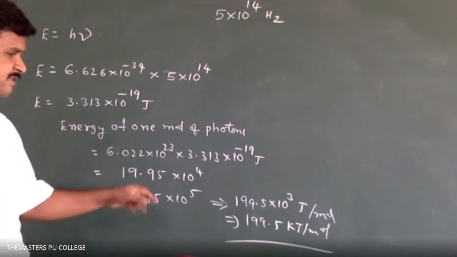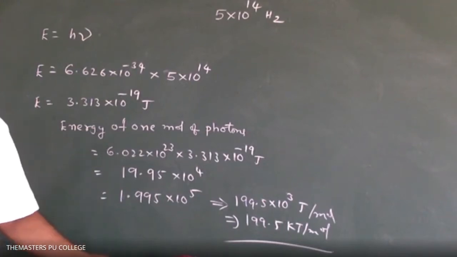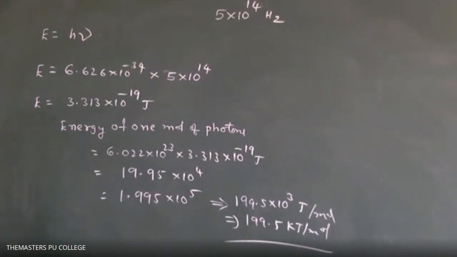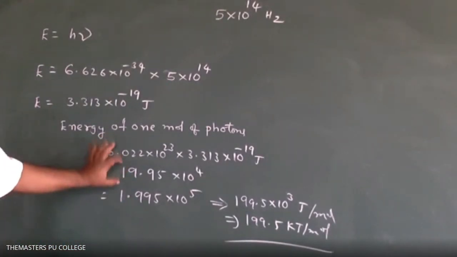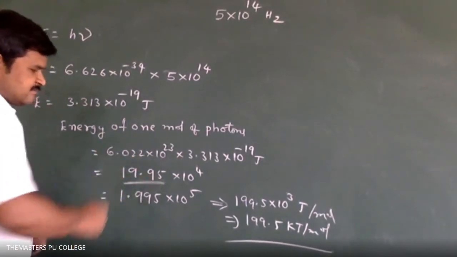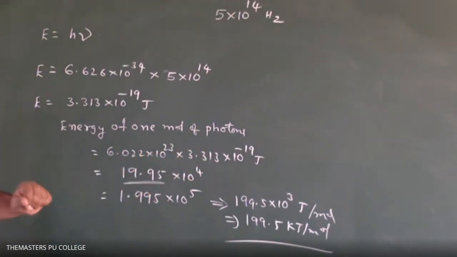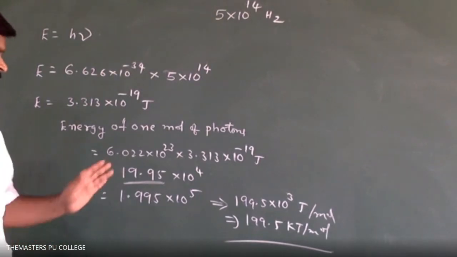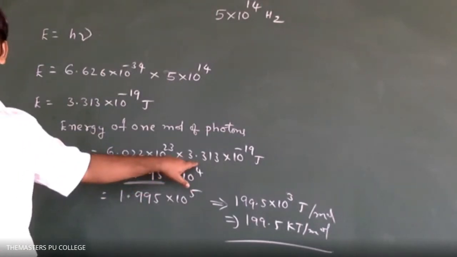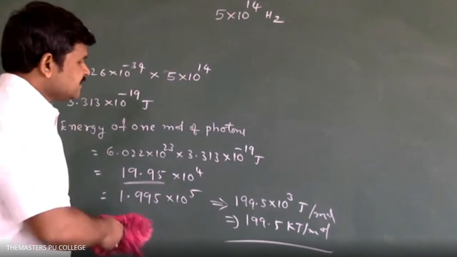He has given the answer directly, but step by step we have to understand. This scientific notation is the normal answer: 6 into 319.95, so you will get the value 6.022 into 3.313. Why? Because Avogadro number into velocity of light, almost this value of 3.3 or 3, you will get the same type of result. Completed.